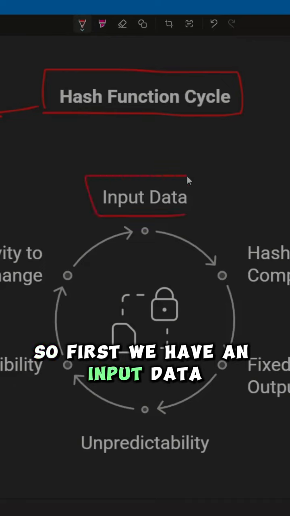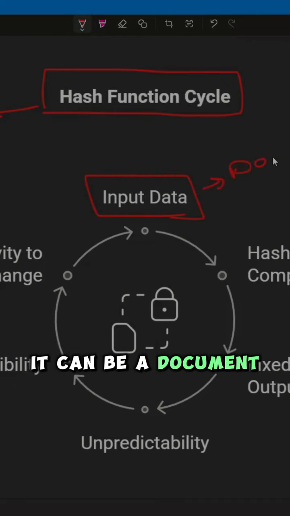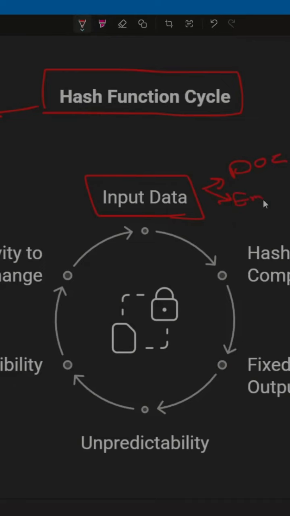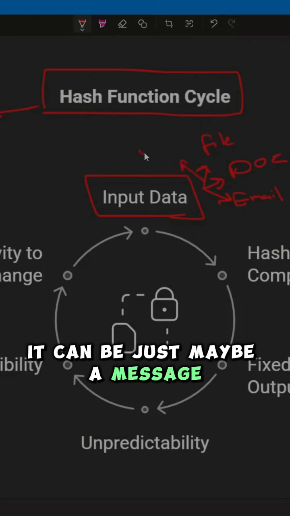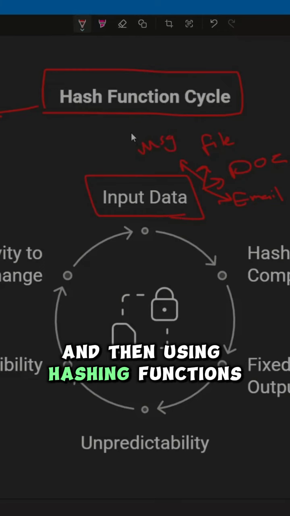So first we have an input data. The input data can be anything you want. It can be a document. It can be maybe an email message. It can be any file. It can be just maybe a message. So basically an input data is supplied, and then using hashing functions.